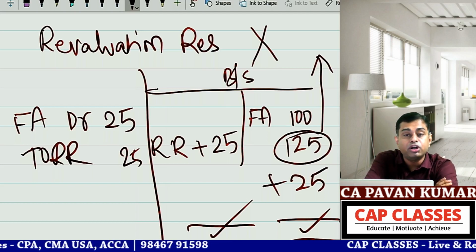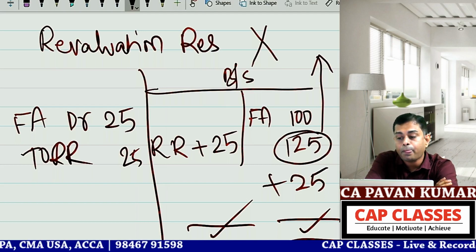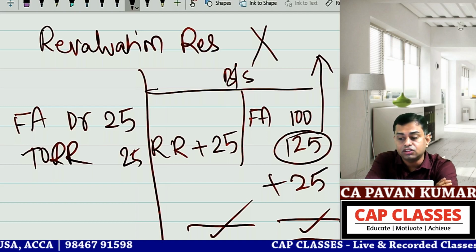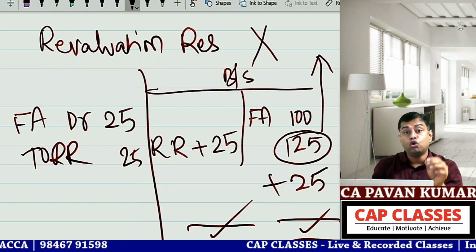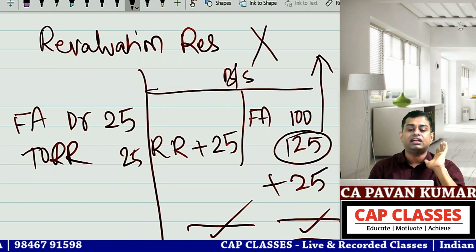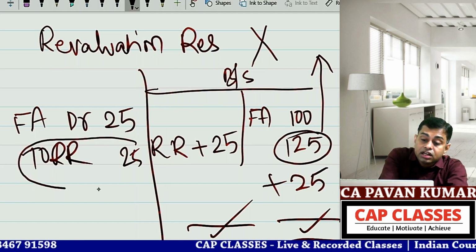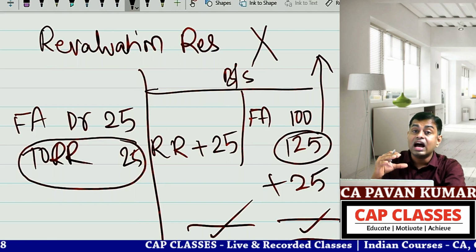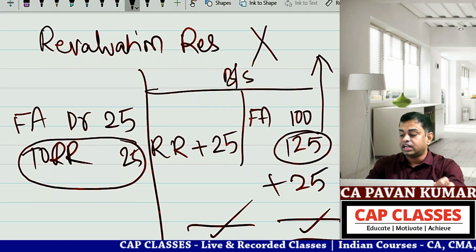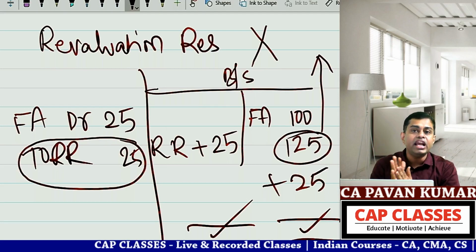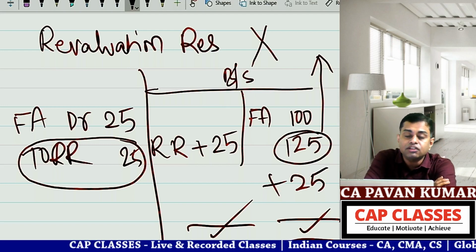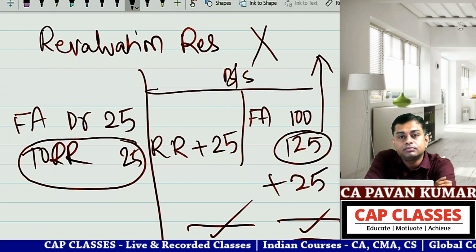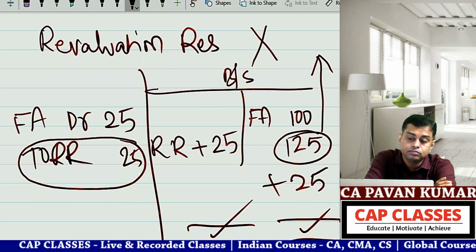Fixed asset account debit to revaluation reserve 25. Now both SEBI and the Companies Act said revaluation reserve cannot be utilized for issuing bonus shares because it is unrealized gain. That is actually only one dummy account. Revaluation reserve cannot be utilized for issuing bonus shares. This is one more rule.